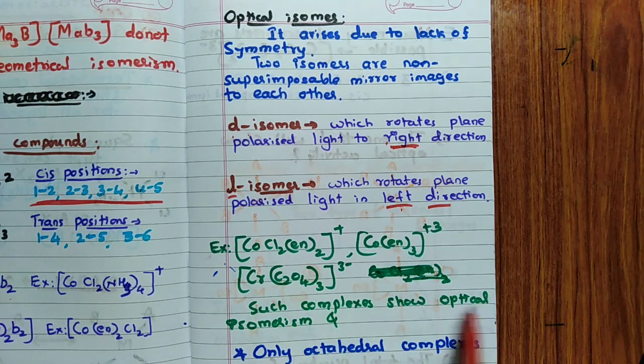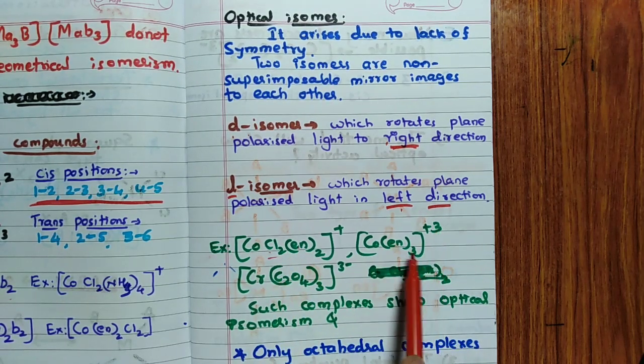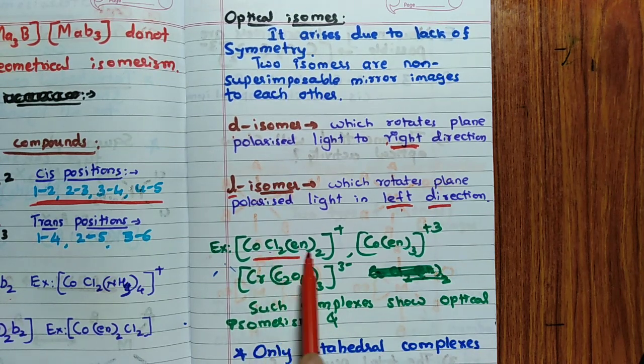For example, such complexes show optical isomerism. Remember, Co Cl2 (en)2 can show optical isomerism. Co(en)3 3+, if all three are didentate ligands, this also can show. But when you consider this type, remember, here two types of isomers are possible.